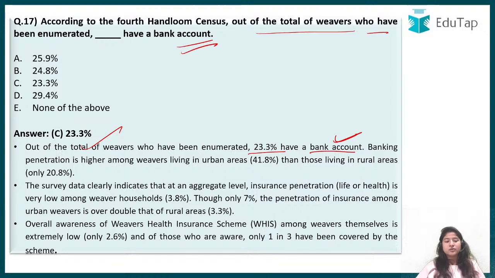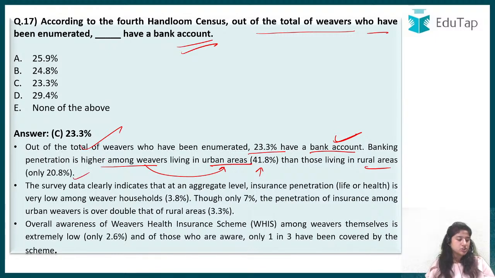Even if we talk about banking penetration, it is higher among weavers living in urban areas, so we can assume, yes, because they live in urban areas, they are comparatively more aware of such schemes, privileges and benefits than the rural areas. So in this 23.3%, 41.8% live in urban areas, while in rural areas only 20.8% have an idea about such things.